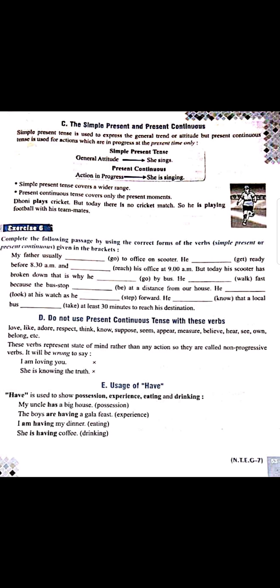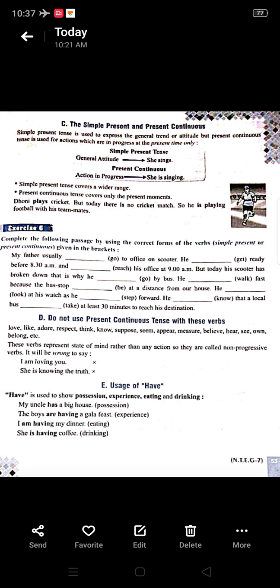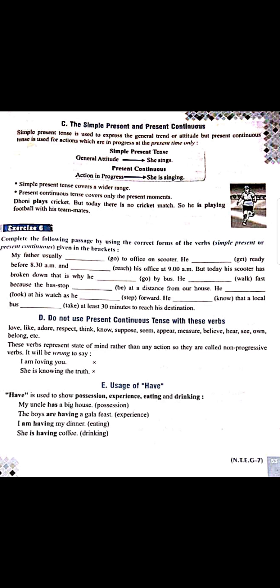Okay. Let's move further, that is the simple present and present continuous tense. Always remember, I have told you whenever a general attitude is being talked of, simply a general way of a person, like she sings, then it is simple present tense. But when the action in progress is being talked of, then it is present continuous tense, like she is singing. Understood? Always remember, simple present tense covers a wide range, whereas present continuous only covers the present moment of that time. With it, try to solve exercise 6 also.